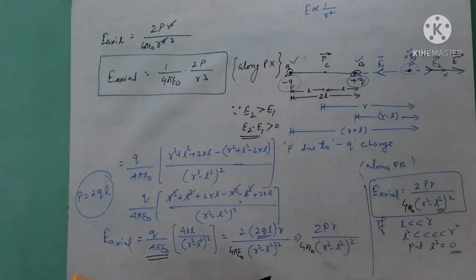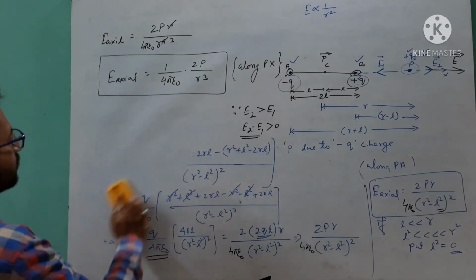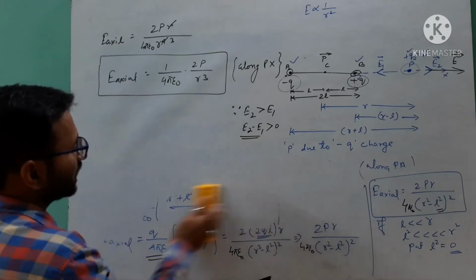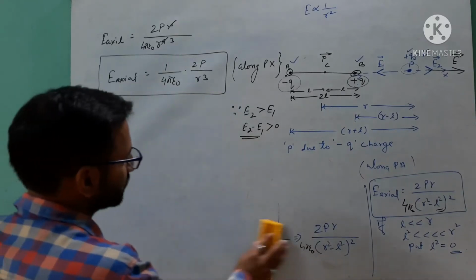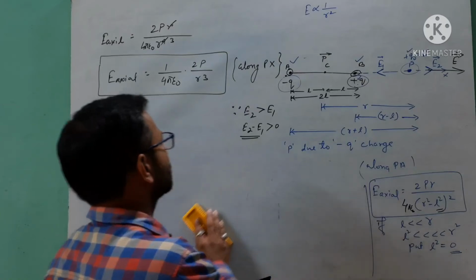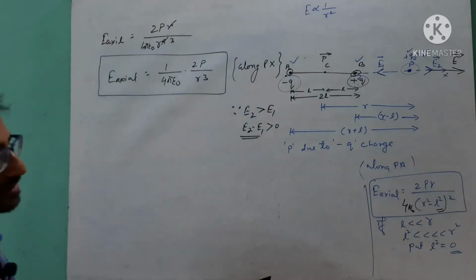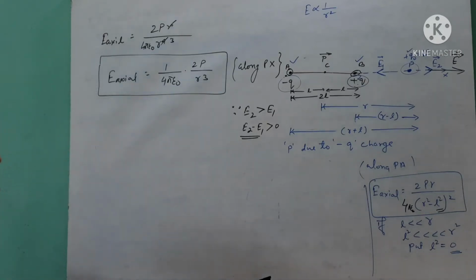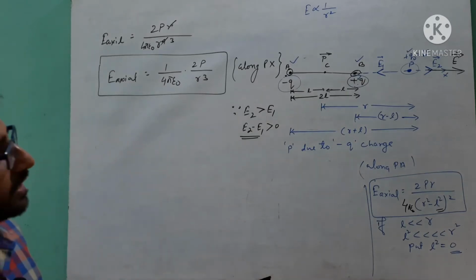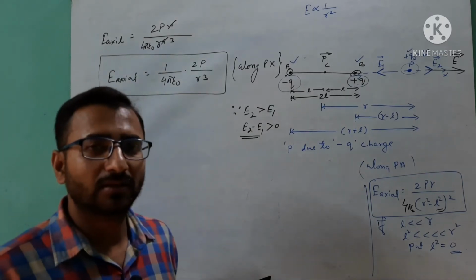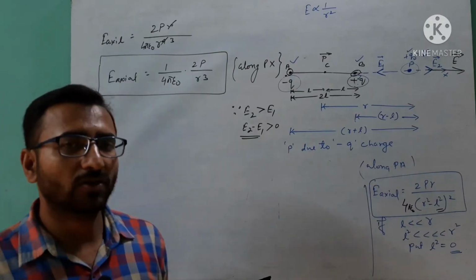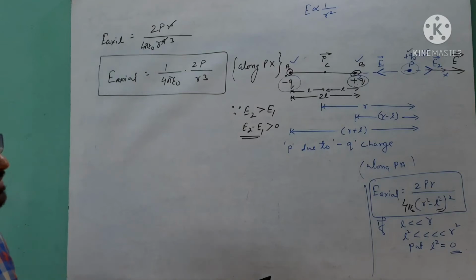So this is not a considerable point, but you have to note about the direction, how we will calculate, as we know that electric field is inversely proportional to the square of distance. So from this calculation you can easily get the final direction of the electric field due to an electric dipole at its axial line. Got it? So student, after this we will talk about the second condition in which we will calculate the electric field intensity in an equatorial line. So for that, pause the video and note down.